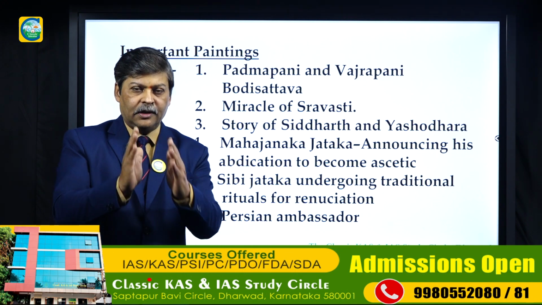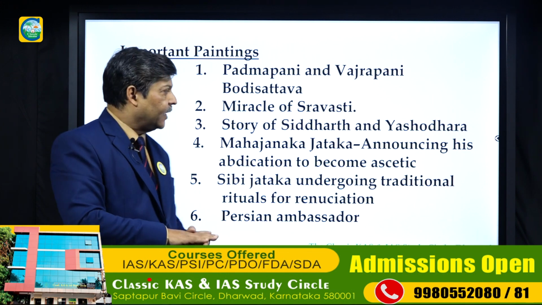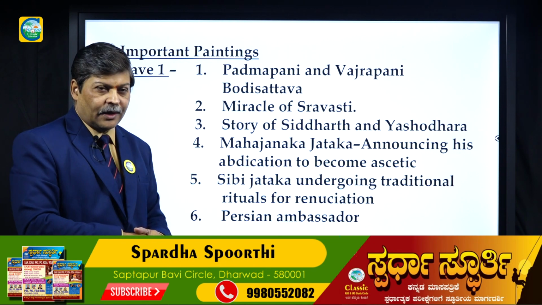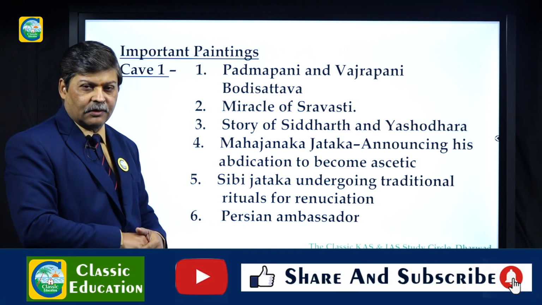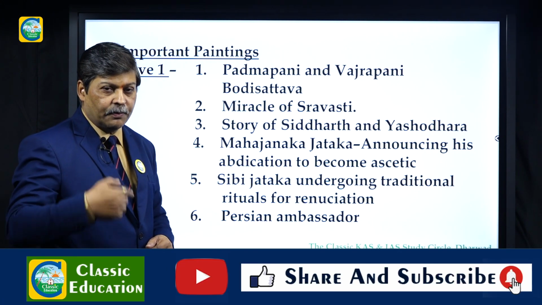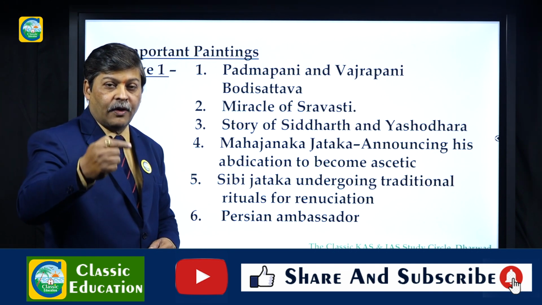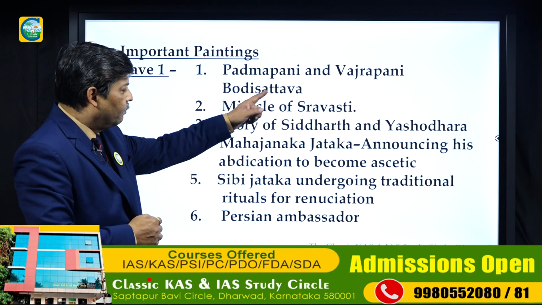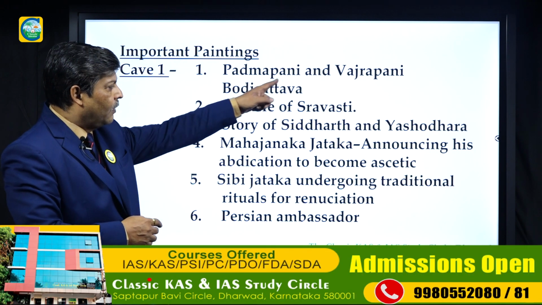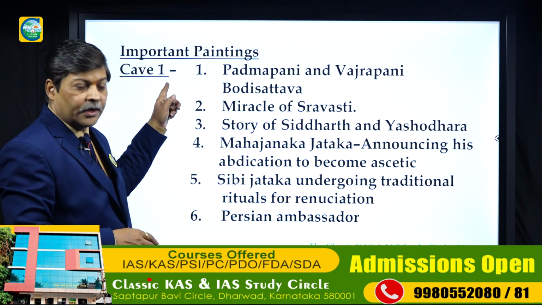So, we travel to these caves and try to know which are the important paintings. In cave number 1, we have the paintings of Padmapani and Vajrapani Bodhisattva. I told you who a Bodhisattva is. A Bodhisattva is a person who is on the verge of attaining Buddhahood. That is the painting of Padmapani and Vajrapani Bodhisattva in the first cave.